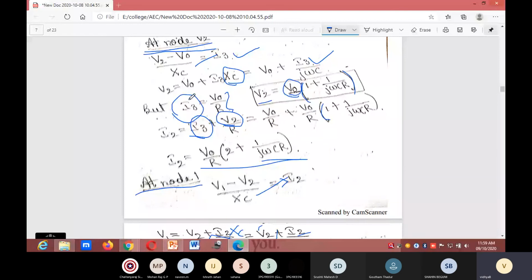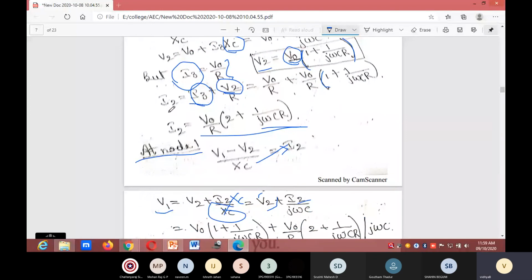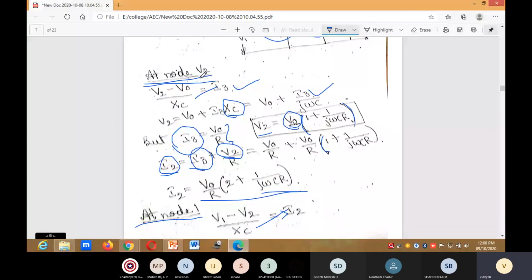So after writing the I3 equation, next V2 is equal to V0 plus I3 XC. Substitute the values of I3. After substituting, get the value of I2. At node voltage V2, you need to find out V2 and I2.